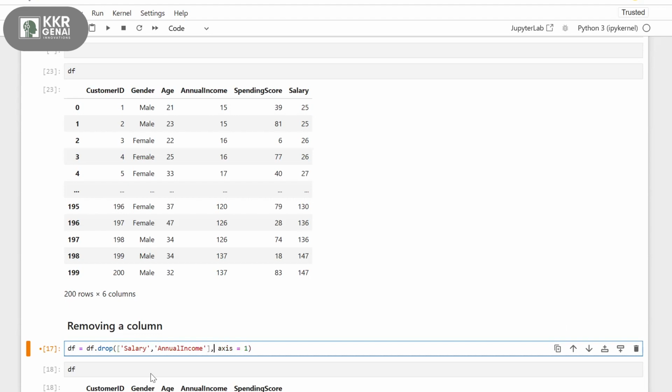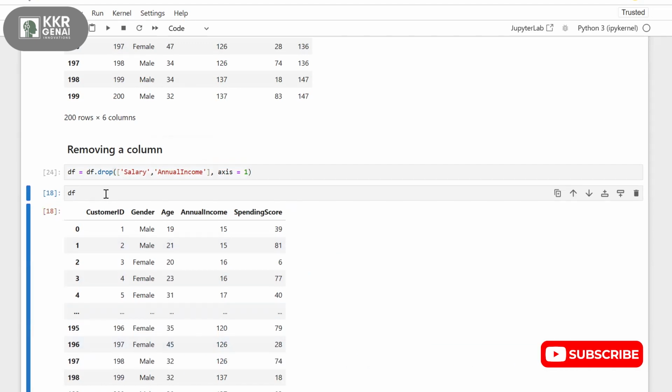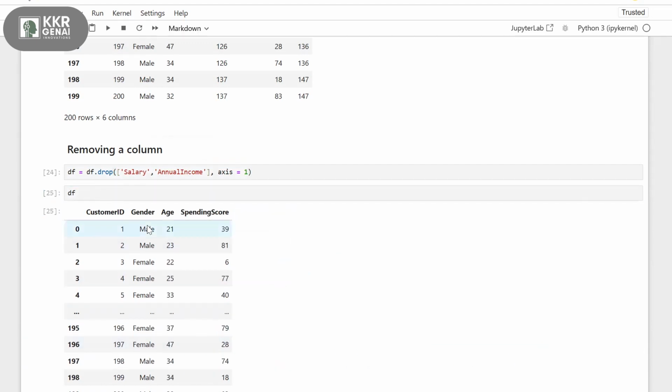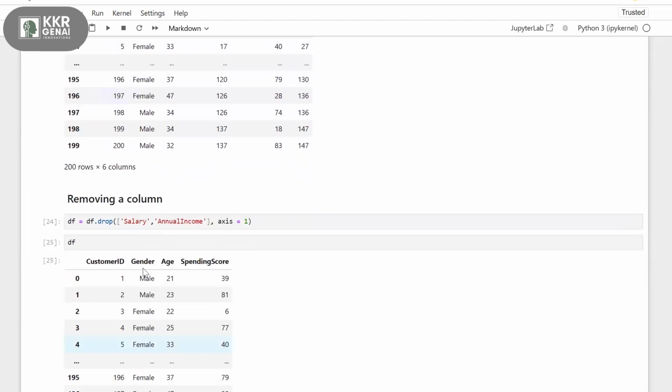Inside the list I'm placing the columns that I need to delete, with axis 1. Now if you observe, we don't have the columns salary and annual income. We deleted both at a time. You can delete one column at a time or multiple at a time.